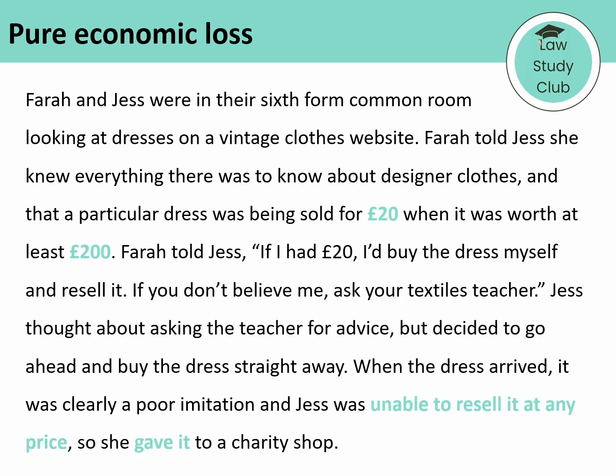When it comes to remedies, we have three different numbers in the scenario that might confuse us. We have the £20 that Jess paid, the £200 that Farrer said the dress was worth, and the £0 that Jess eventually ended up with. In tort law, the aim of remedies is to put the claimant back to the position they were in before the tort occurred. So the court would just award Jess the £20 back that she paid for the dress. That's because before the misstatement, Jess had no dress but had £20, so awarding £20 in damages would put her back in the same position.